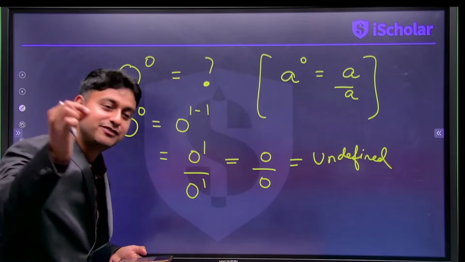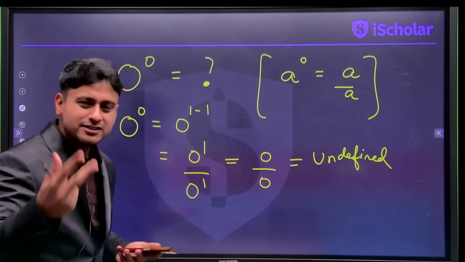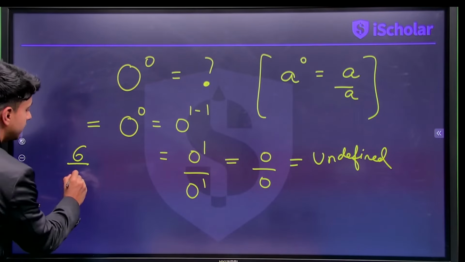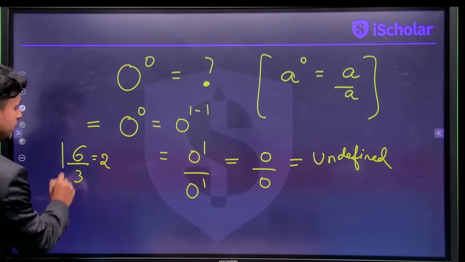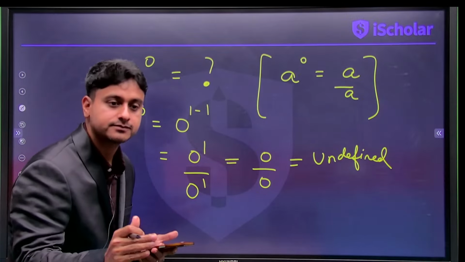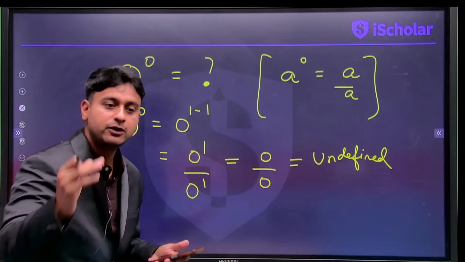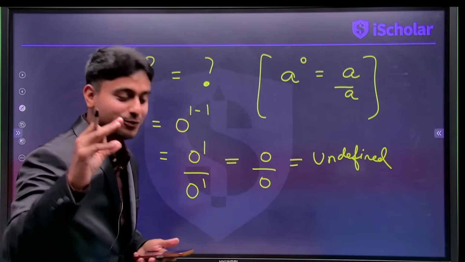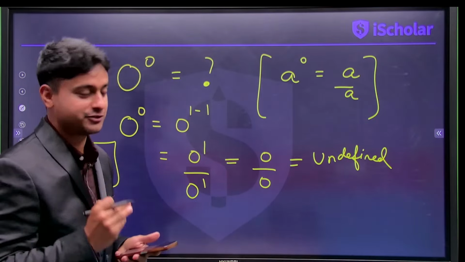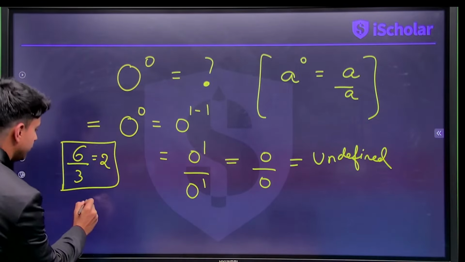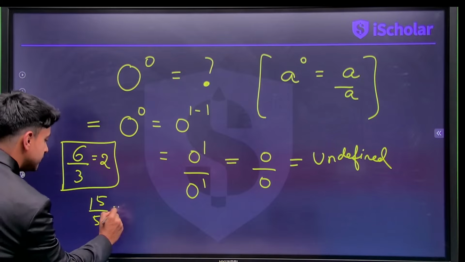It becomes undefined because of simple logic. Suppose I have to divide 6 chocolates among 3 people, everybody will get 2 each. Can I do this division? 100% yes. There's no problem in that. But if I say 15 divided by 5, can I do that division?